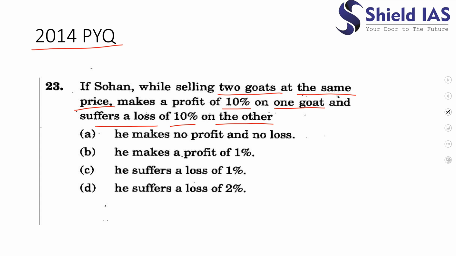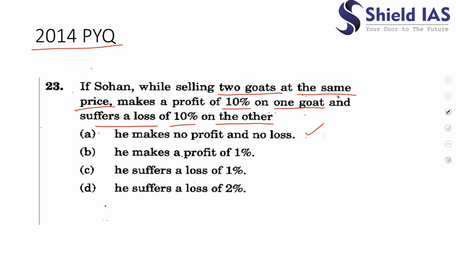It's a very good question, and many students get confused and mark the wrong answer in these types of questions. Most students would answer A, because 10% he is making profit and 10% he is making loss, so in effect he would be making no profit and no loss.